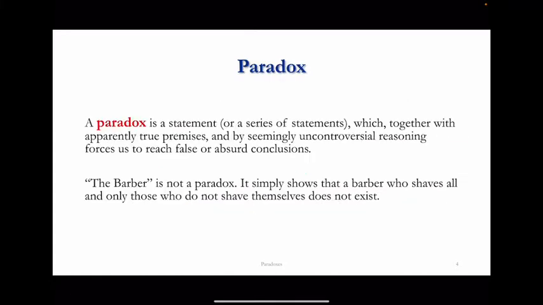Okay, let's remind ourselves of what a paradox is, at least the way we introduced the paradox in the previous video. A paradox, we said, is a statement, or perhaps a series of statements, which, together with apparently true premises and by seemingly uncontroversial reasoning, forces us to reach false or absurd conclusions. Now, given this notion of paradox, it's clear that we did get to some absurd conclusion, if essentially we conclude that if there is a barber of that kind, then he does shave himself if and only if he does not shave himself.